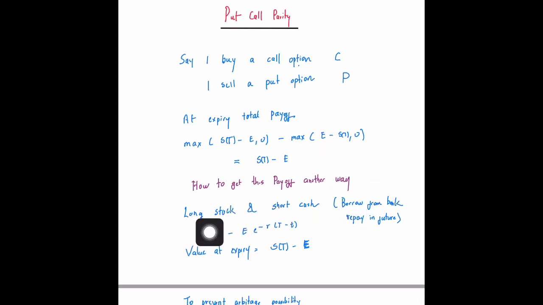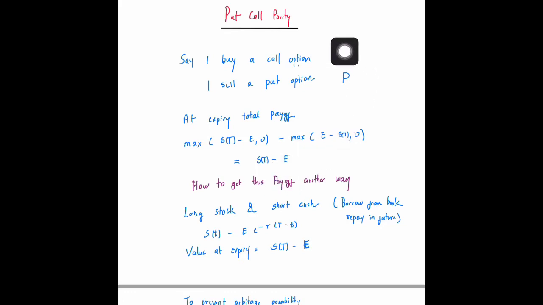So the value at expiry of this portfolio is S_T minus E. You can have two ways in which you could get a final outcome for your portfolio.